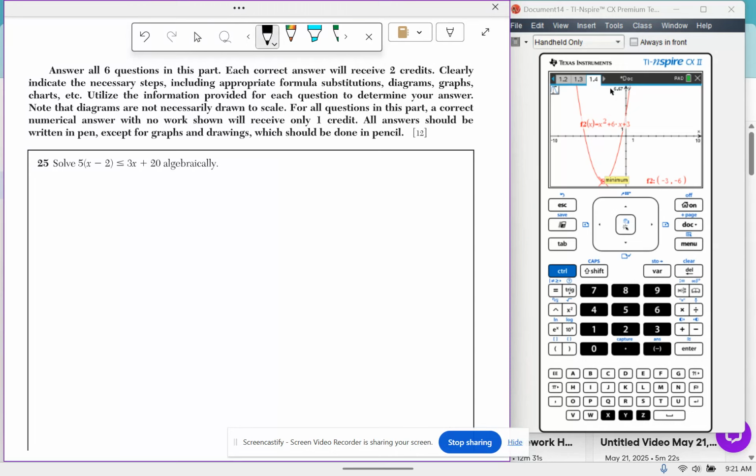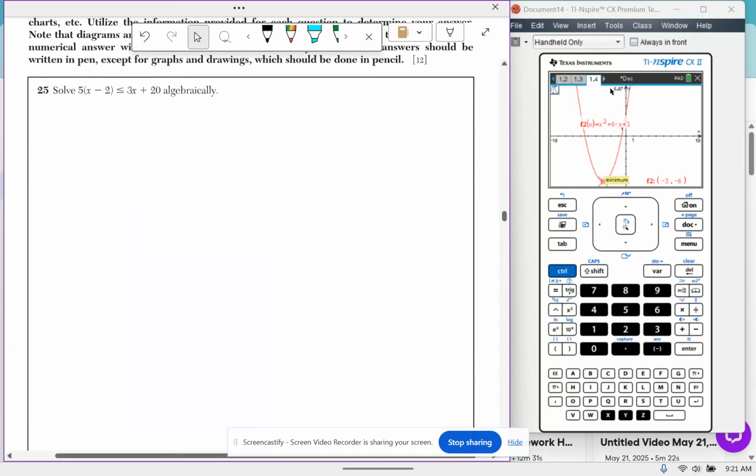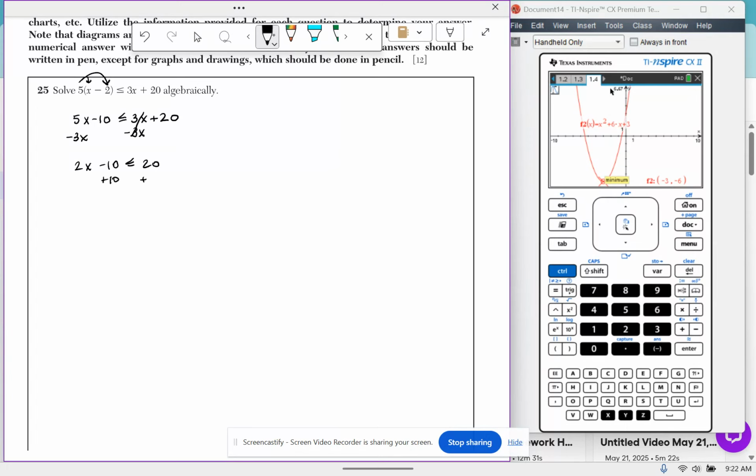Okay, question 25. It says solve 5 times x minus 2 is less than or equal to 3x plus 20 algebraically. Do you see how the first question on part 2 is usually solving either an inequality or an equation? Good to know. Let's go ahead and distribute the 5 to get rid of the parentheses. We're going to fully combine on each side. If there's any like terms, there are not. Now we can begin to sort. Let's sort the variables on the left. And the constants on the right.